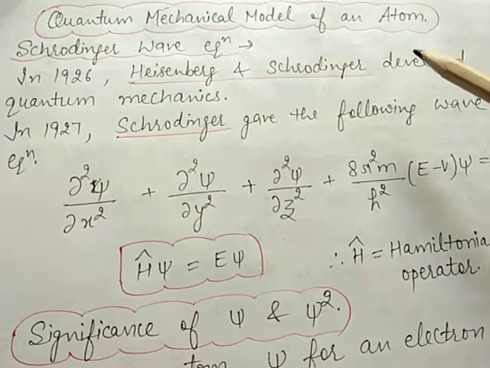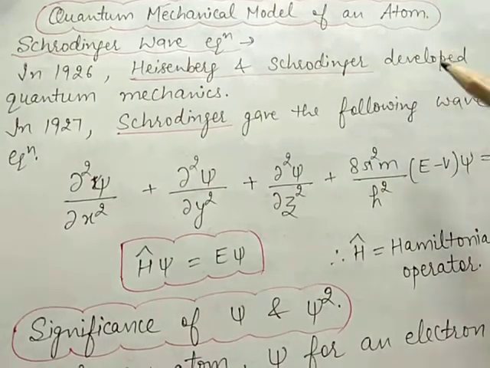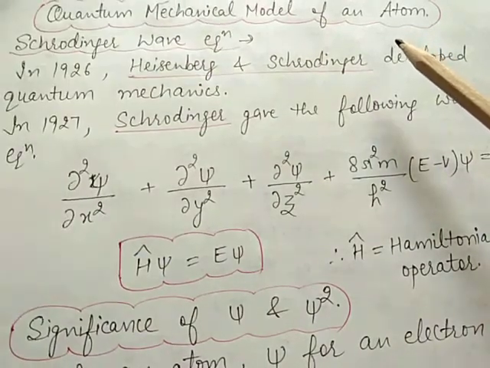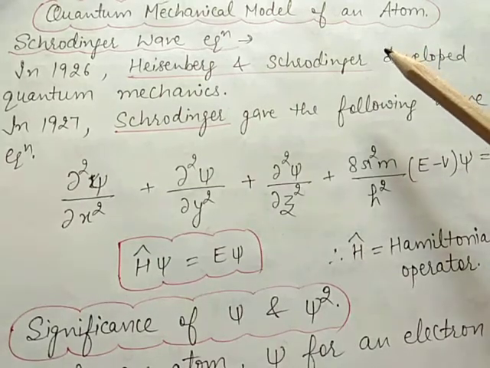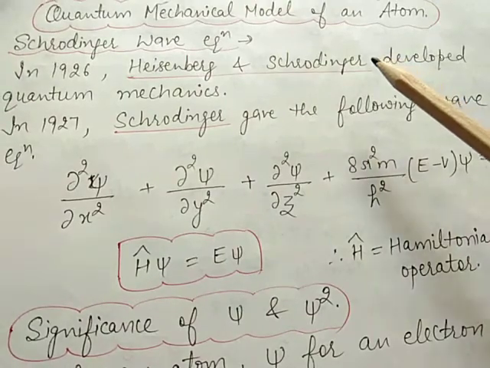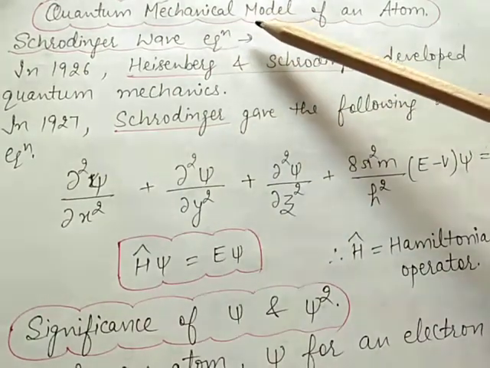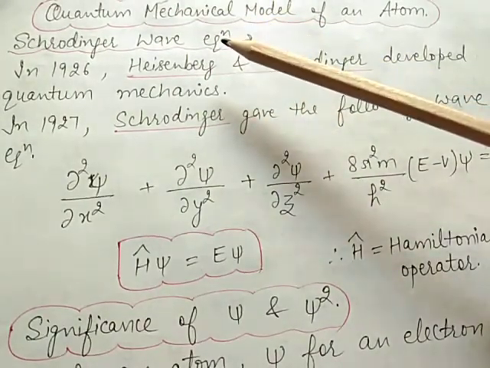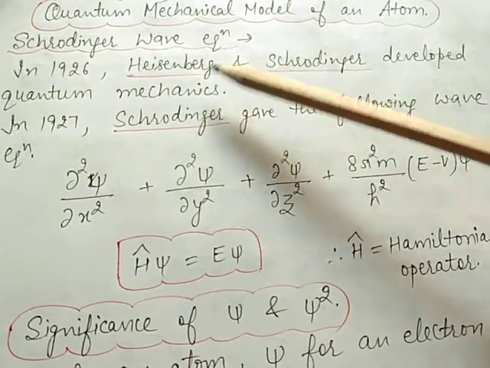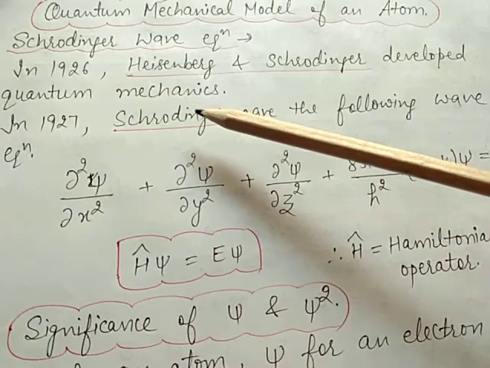Good morning, students. Today's topic is the quantum mechanical model of an atom. The branch of science which deals with the study of the dual behavior of matter, meaning wave as well as particle nature, is called quantum mechanics. When quantum mechanics is applied to macroscopic particles, meaning large objects, the results are the same as those from classical mechanics.